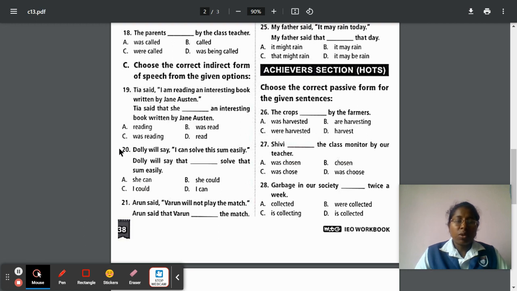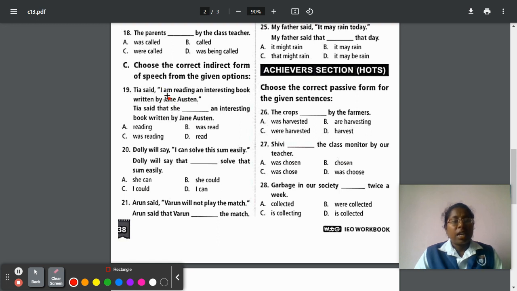So we are going to start question number 19. So what is question number 19? Dia said, I am reading an interesting book written by Jane Austen. So this is the direct speech. We are converting into indirect speech. So Dia said that. Here we have to add that, because this is direct speech and this is indirect speech. Here I is given. So while it comes to indirect speech, it is she. Here am. So while converting into indirect, was. So she was reading. Option C is the correct answer.